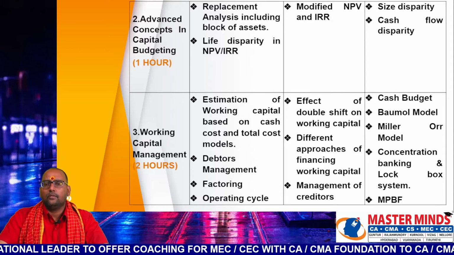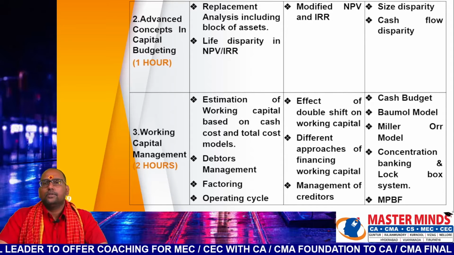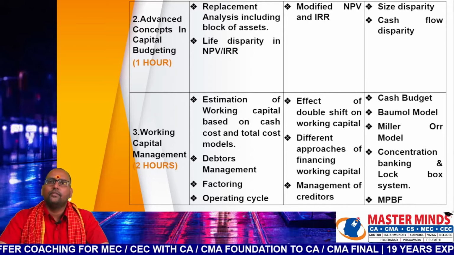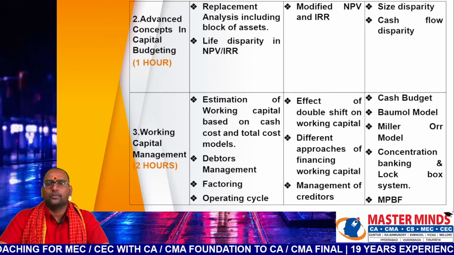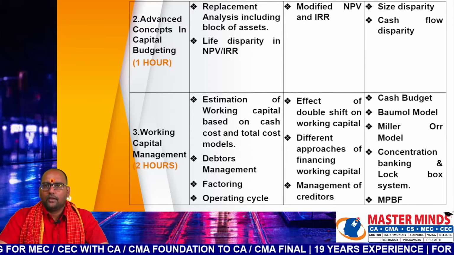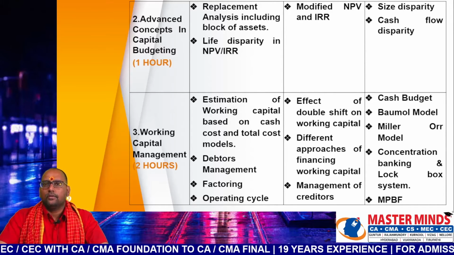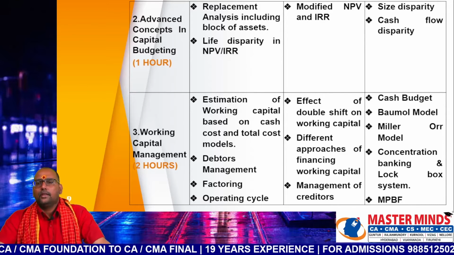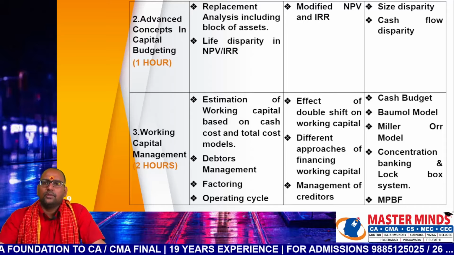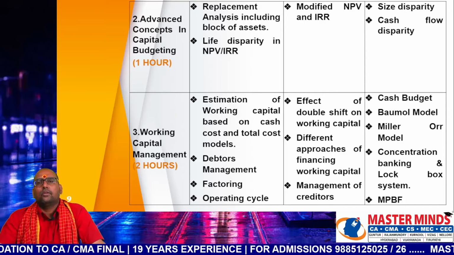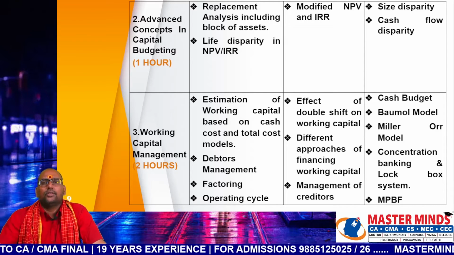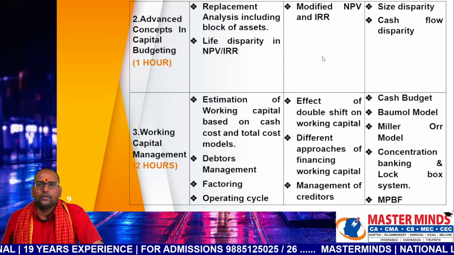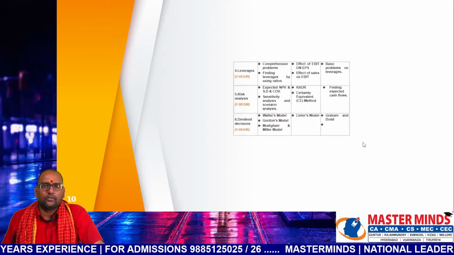When it comes to second priority, effect of double shift on working capital, different approaches of financing the working capital needs like conservative, aggressive, moderate approaches, management of creditors, that is when to take cash discount, when to avail the credit period. In third priority, problems on cash budget, Baumol model, Miller Orr model, and concentration and lockbox system, maximum permissible bank finance. So these are last priority models.